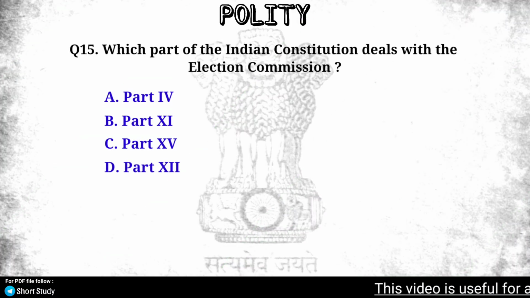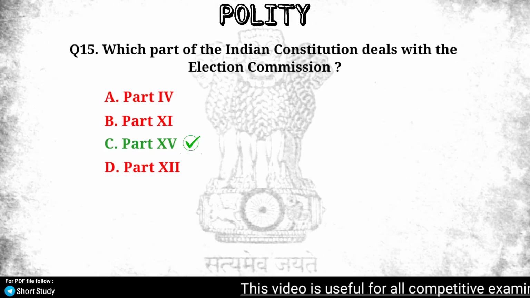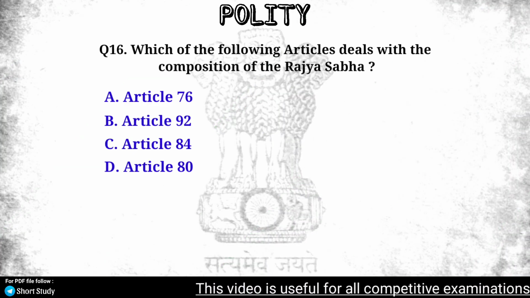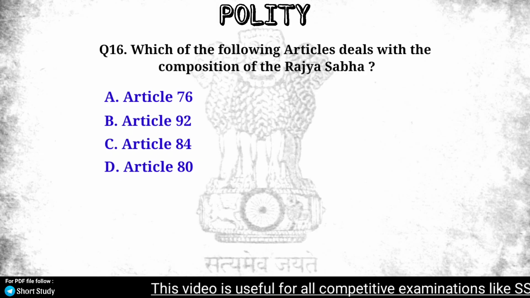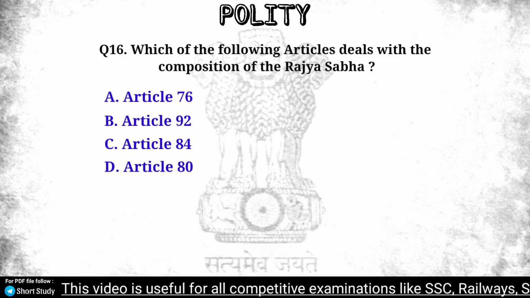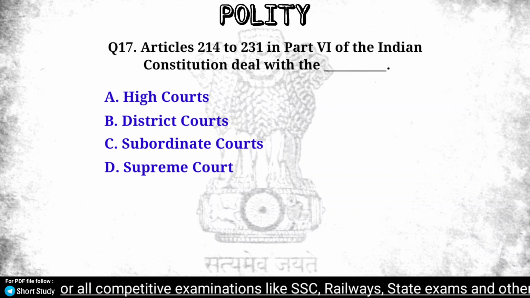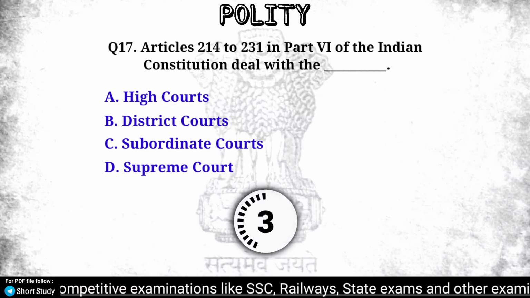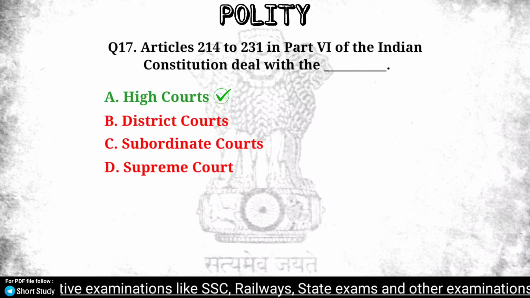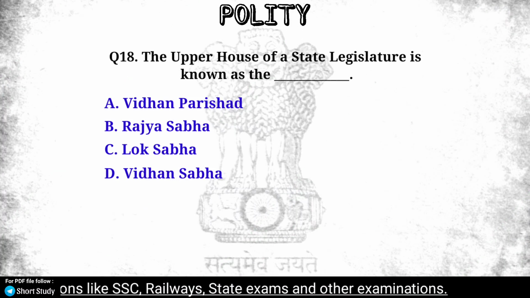Which part of the Indian Constitution deals with the Election Commission? Part 15. Which of the following articles deals with the composition of the Rajya Sabha? Article 80. Articles 214 to 231 and Part 6 of the Indian Constitution deal with the High Courts. The upper house of a state legislature is known as the Vidhan Parishad.